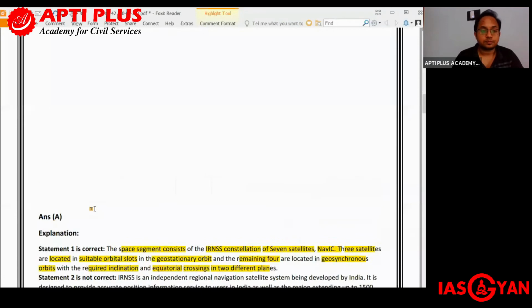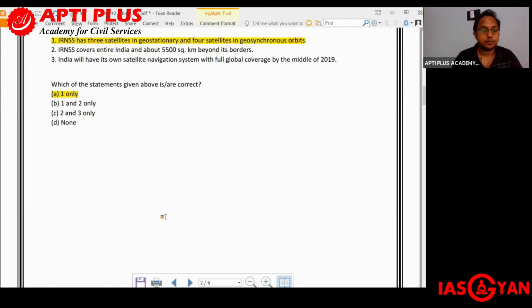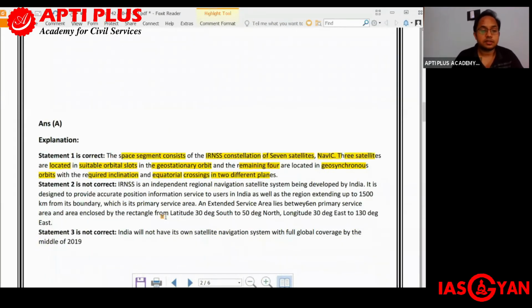Statement number 2, that is IRNSS covers entire India and about 5,500 square kilometers beyond its border. So let us try to understand this. That is also not correct, because IRNSS is an independent regional navigation satellite system being developed by India on an autonomous basis.